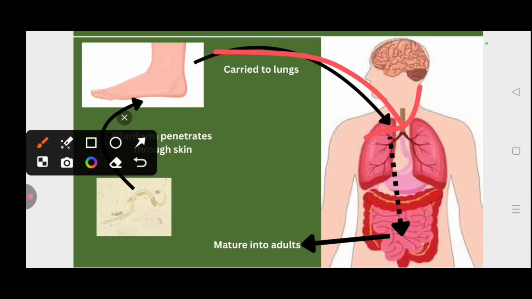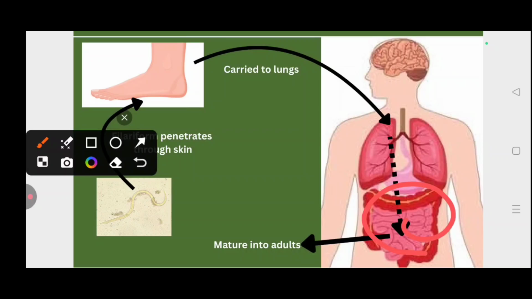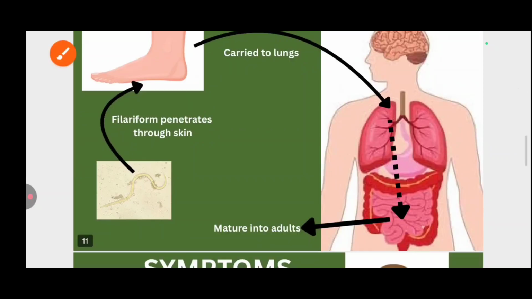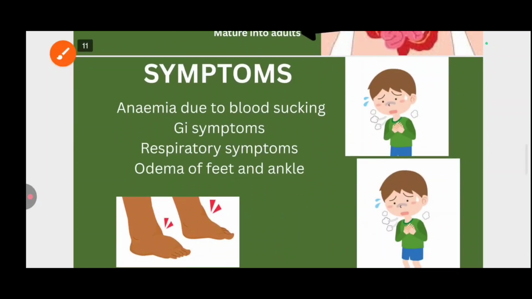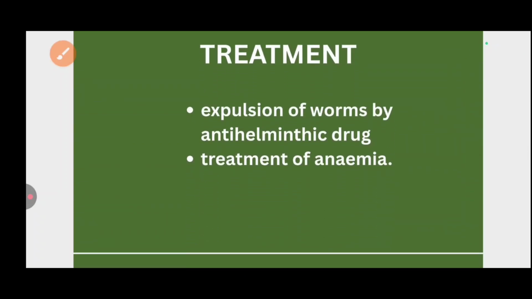the lungs. From the lungs they settle down in the intestine and undergo a molting process and develop into adult worms. Symptoms: anemia due to blood sucking, GI symptoms like vomiting, respiratory symptoms, and edema of the feet and ankles. Treatment: anti-helminthic drugs will be used and the anemia will be taken care of.